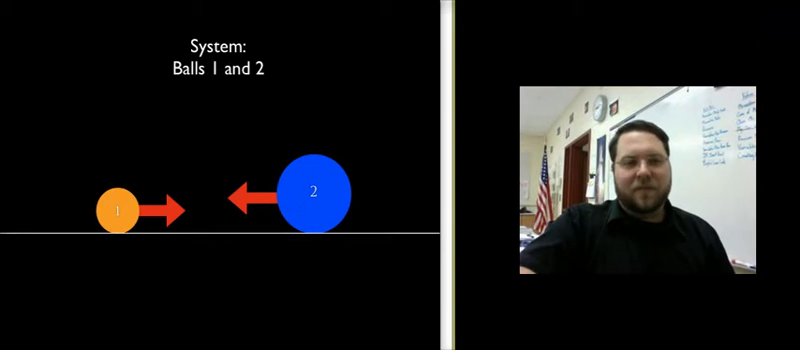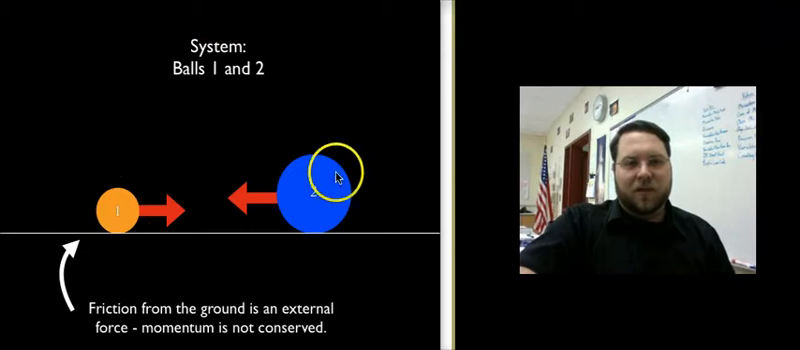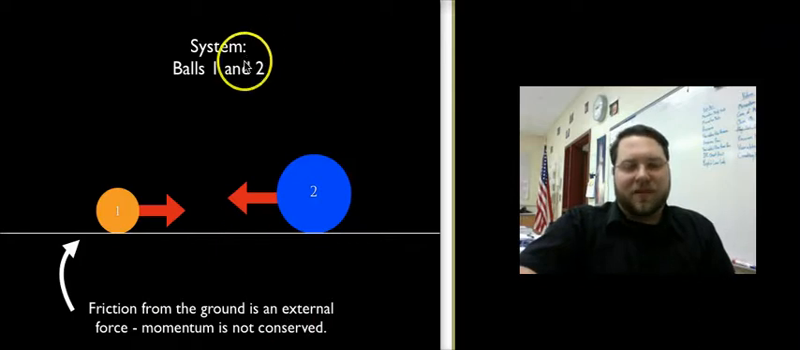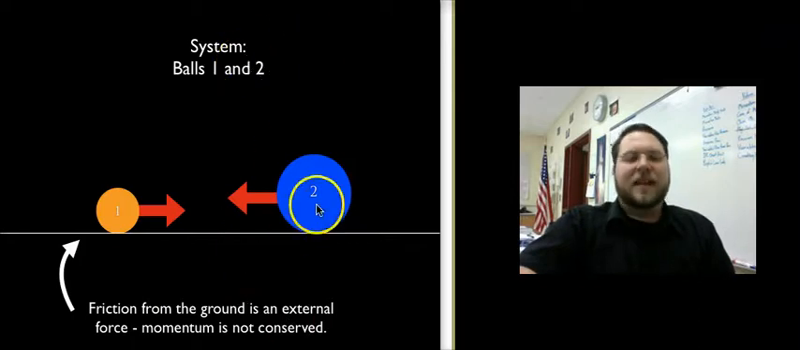If, however, we use ball 1 and 2 as the system, and there's friction as they roll across the ground, that friction from the ground, that's an external force. The ground is not part of our system, so it's applying a force to our system from outside of it. So in this case, momentum would not be conserved.